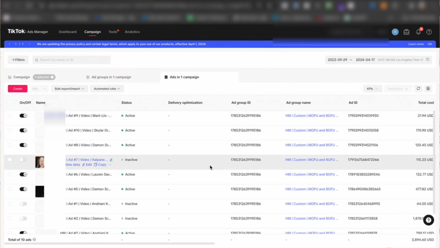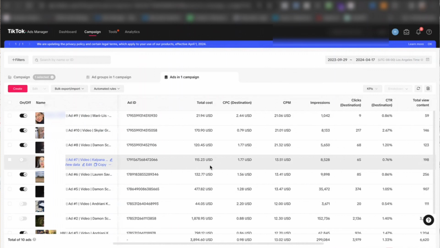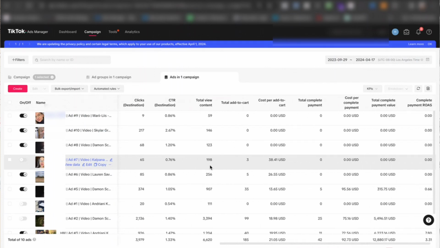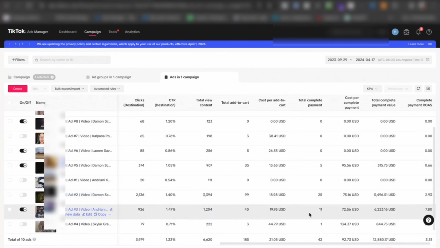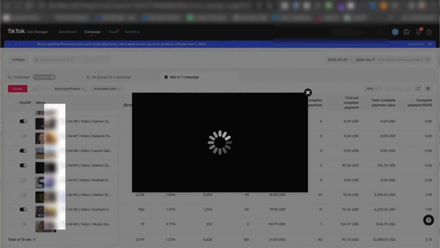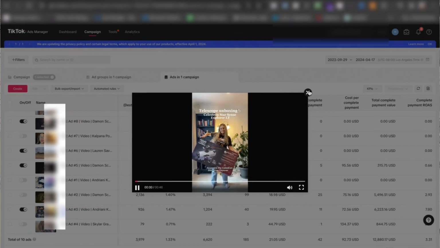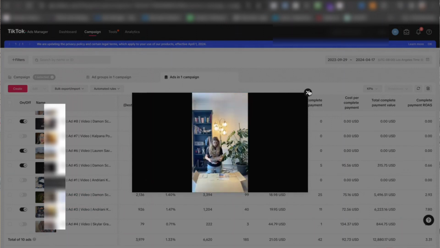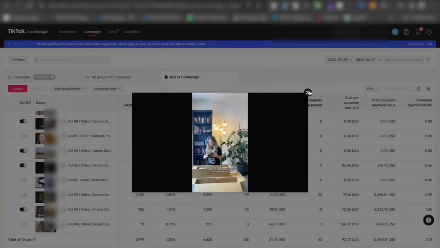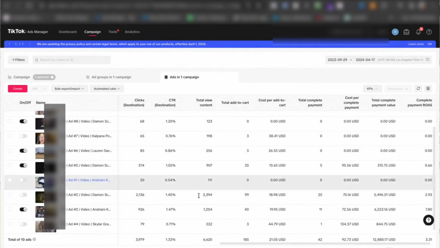And obviously we have the creative over here as well, and you can see the specific performance of the creative. Our best performing creative is going to be this ad over here. Now I can't really show you the specific ad, but that's our best performing creative, right? Hey, what the heck? Maybe I will show you that. Okay, so this is essentially an unboxing of the specific product that we're selling over here. Unboxing works really well, right? Okay, so enough of that.